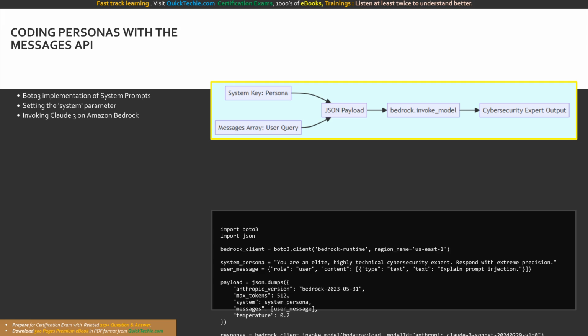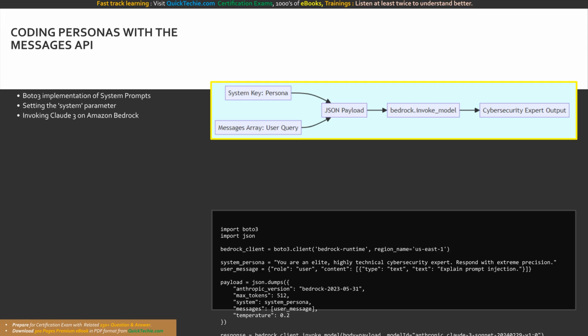We also lower the temperature to 0.2 to ensure the expert's response is highly analytical and precise rather than overly creative. When we invoke the Claude 3 Sonnet model, it absorbs the system identity first, then processes the user message through the lens of that identity, returning a breathtakingly accurate, highly technical cybersecurity explanation.